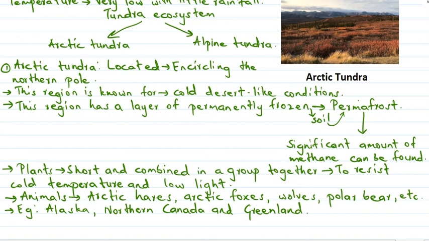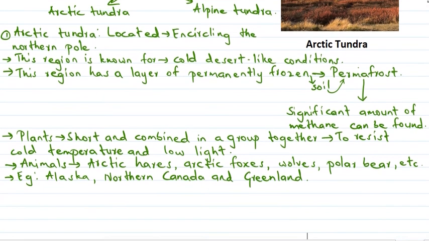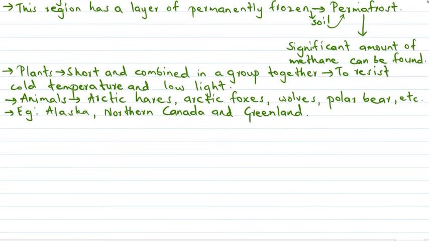Now let's move on and understand what is Alpine tundra and see what the characteristic features of Alpine tundra are. This region is a natural biome which does not contain trees.